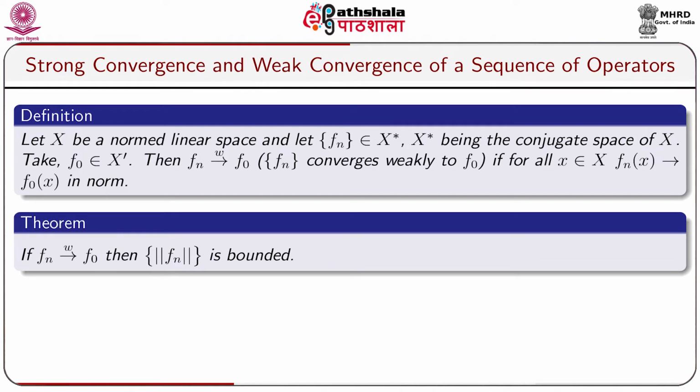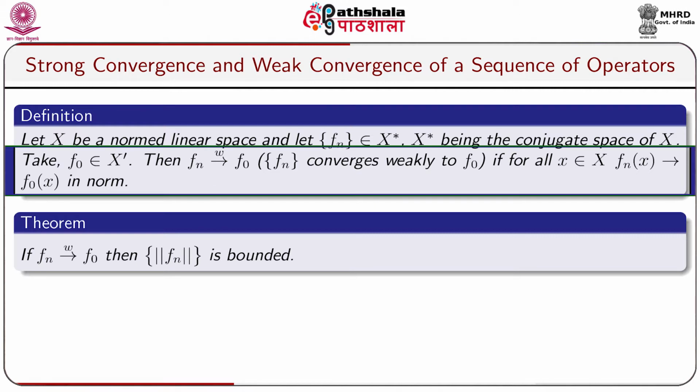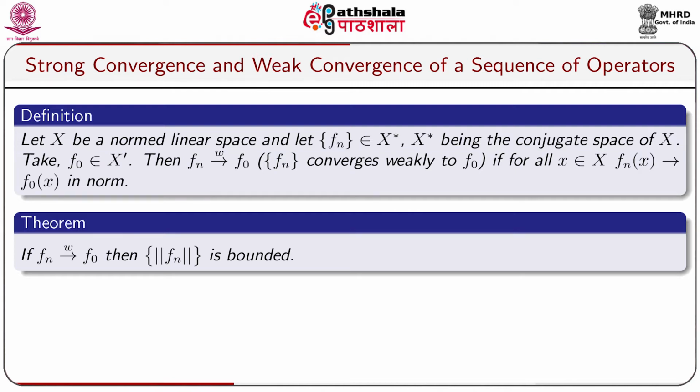Let us take a definition in respect of bounded linear functionals. Let X be a normed linear space and let fn be a sequence of bounded linear functionals belonging to X star, where X star is the conjugate space of X. Take f naught belonging to X star, then fn converges to f naught weakly if for all x belonging to X, fn of x converges to f naught of x in norm. Now in this connection we take a theorem. If fn converges to f naught weakly, then the sequence of norm of fn is bounded.